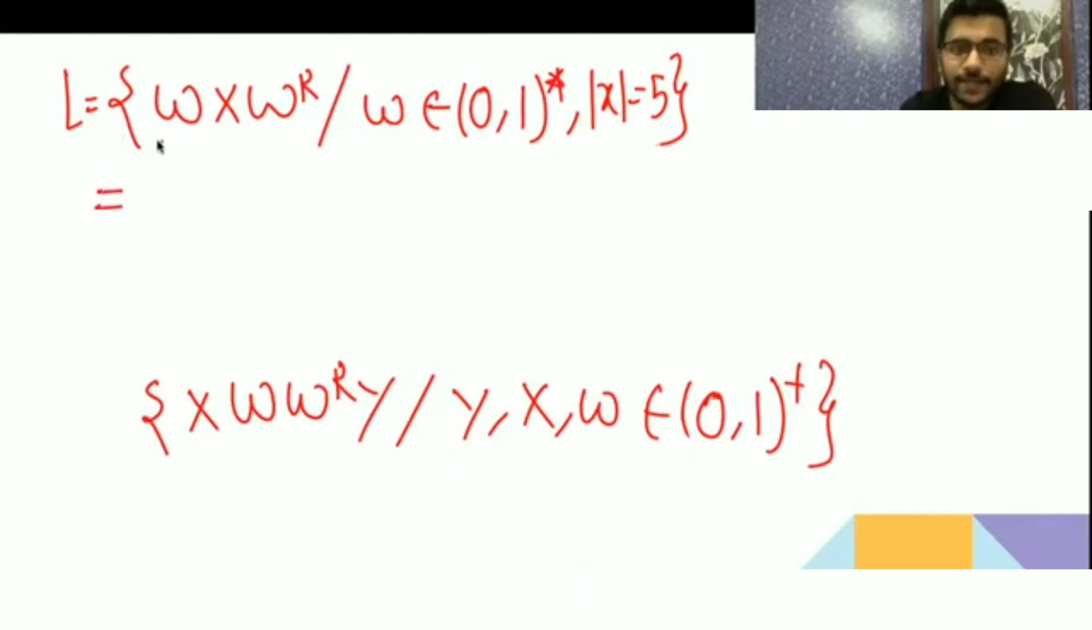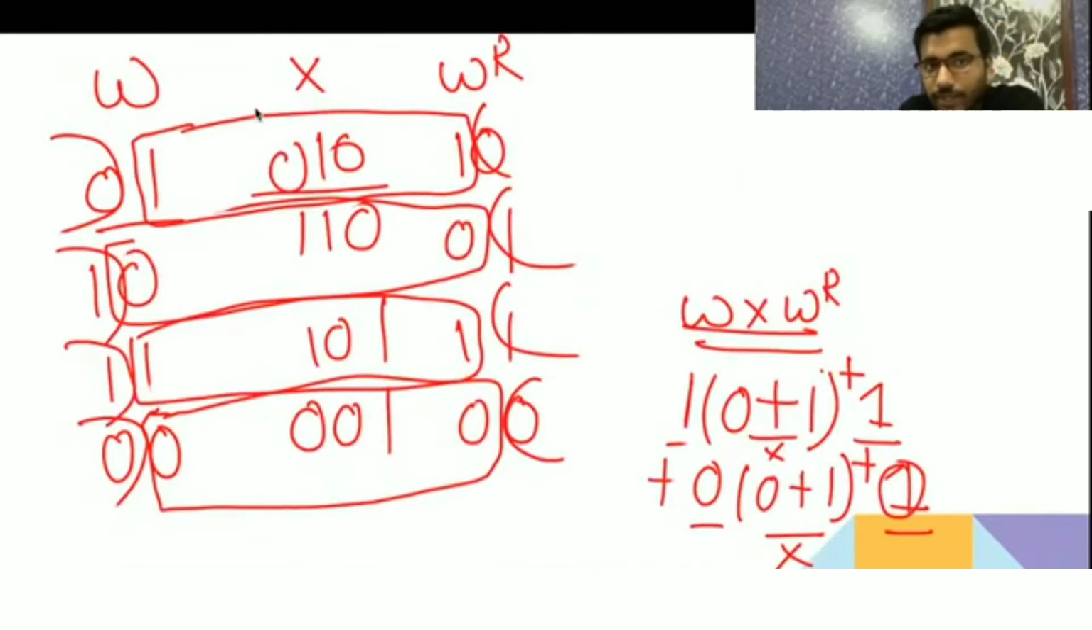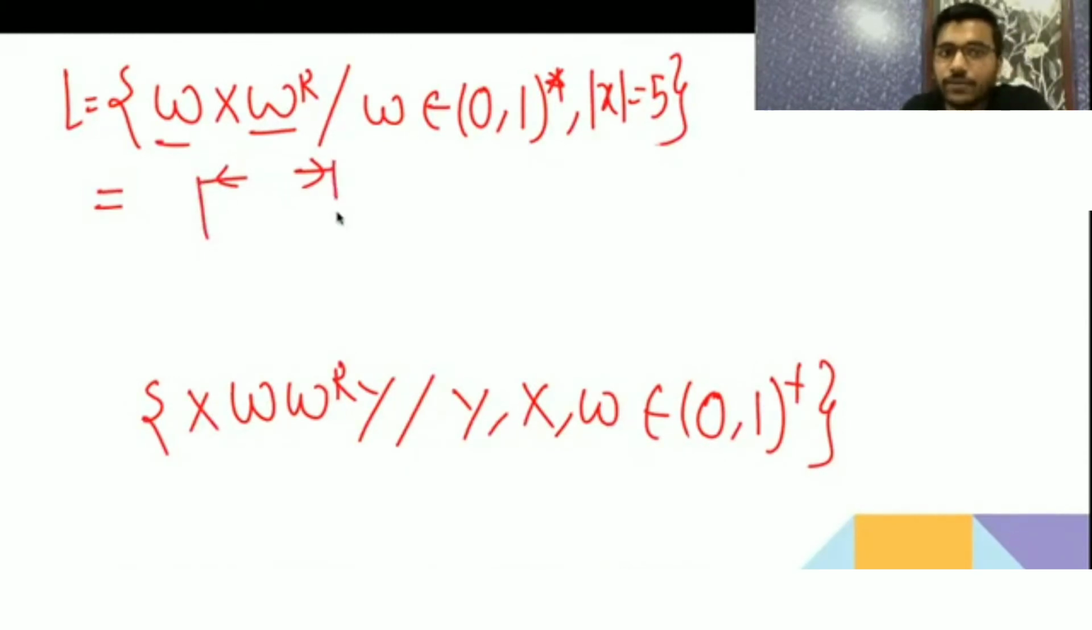See, it is saying that first W will come, then W reverse will come, and X has the restriction that length is equal to 5. It means the problem here is that now you will not be able to extend X. In the previous one you were able to extend X, but now the length of X is always equal to 5. So whatever W will be, you have to store it, and then only you will be able to do the